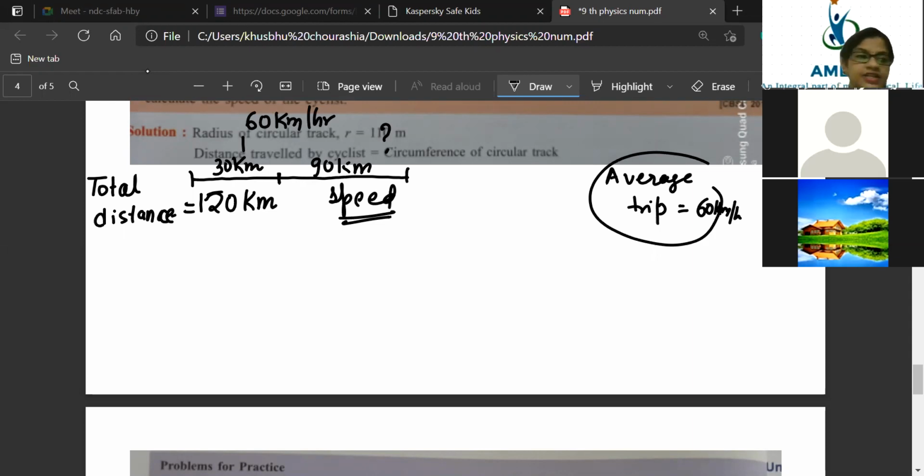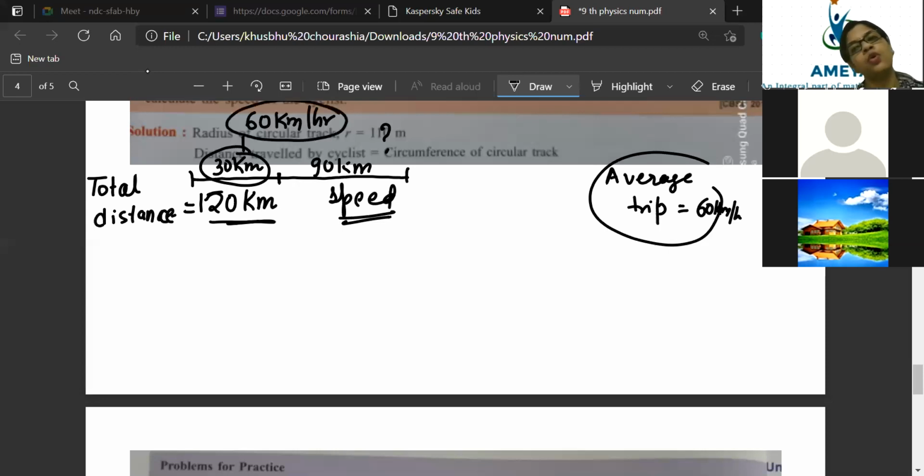You are telling me the speed must be 120 kilometer per hour. But 120 kilometer per hour is a very high speed. So now I am telling you what you have to do. First, for the total 120 kilometer distance, the first 30 kilometer is going with a speed of 60 kilometer per hour.